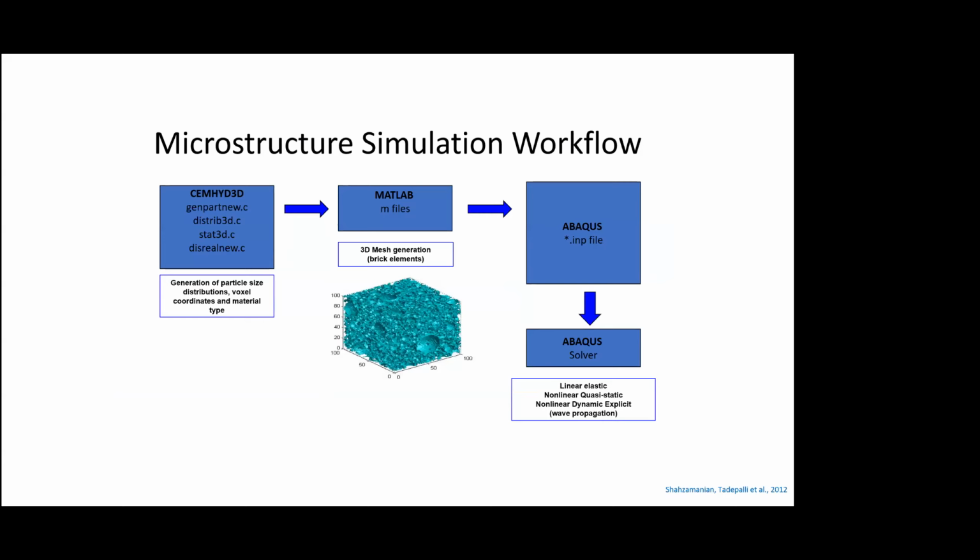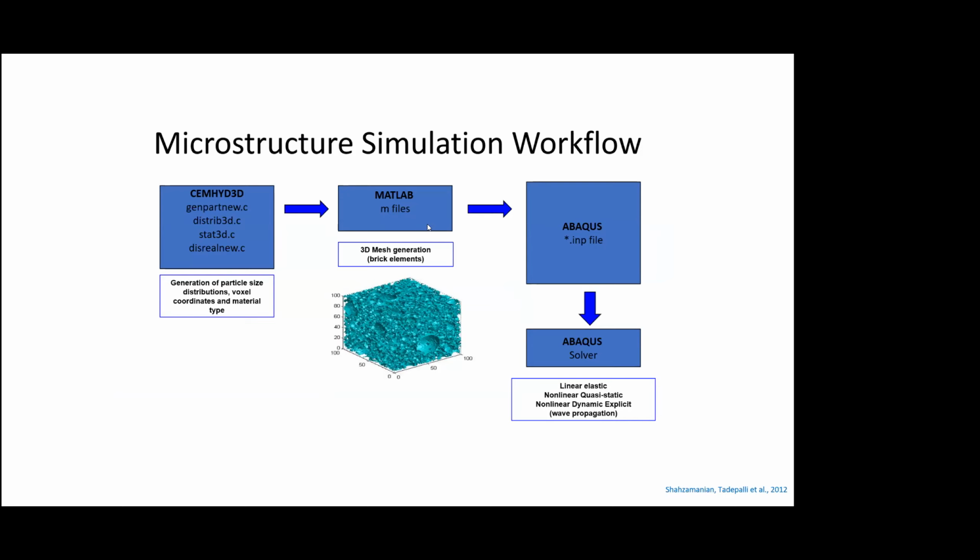We generated the particle size distributions, their locations, the various constituents, and I had to write several MATLAB codes to generate the finite element mesh with the particle distributions and everything.